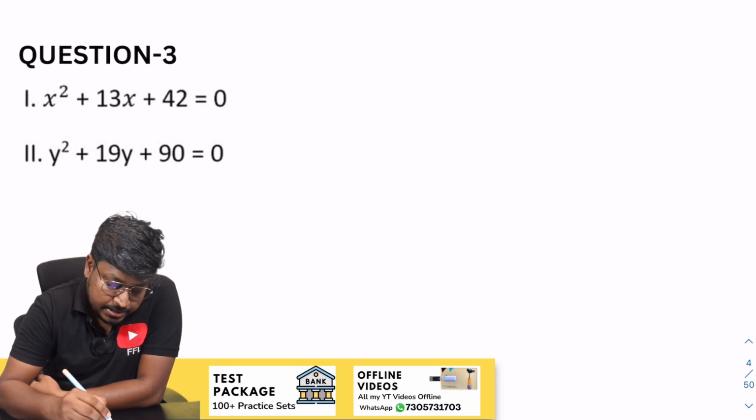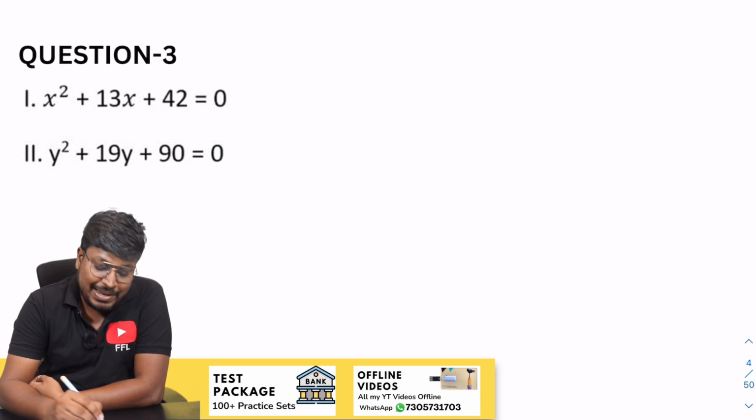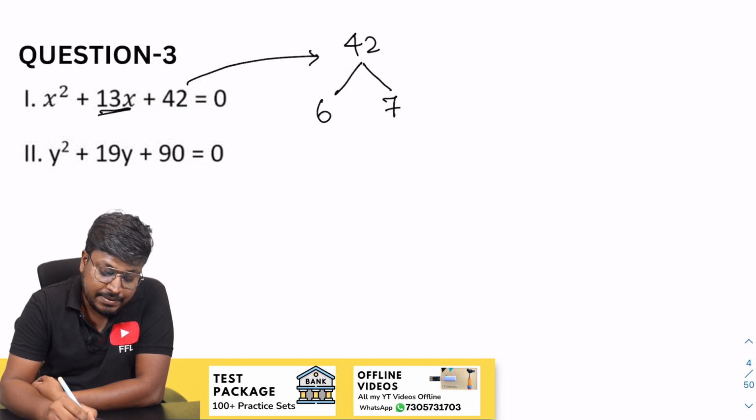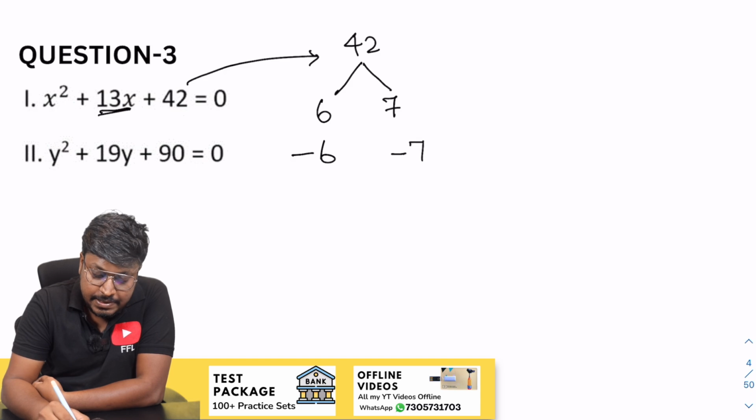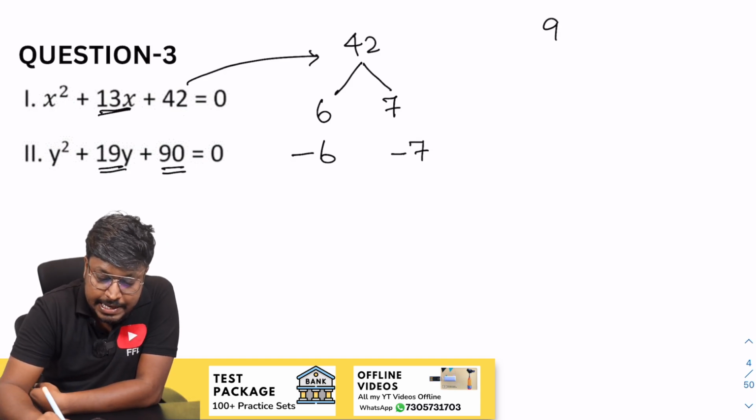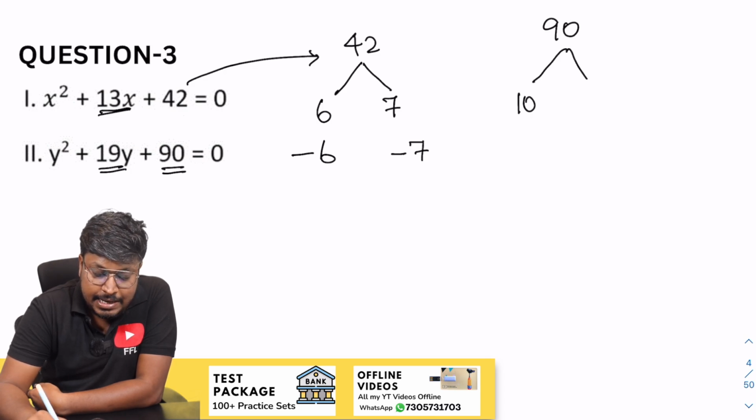So next question is, before x square we don't have any constant. So here you have 42, so we need to get 13. So 6 7s are 42, right? So 6 and 7, so minus 6 and minus 7. So next part will be 90, so we have to get 19, right? So 90, 10 and 9. So 10 and 9 will be 90.